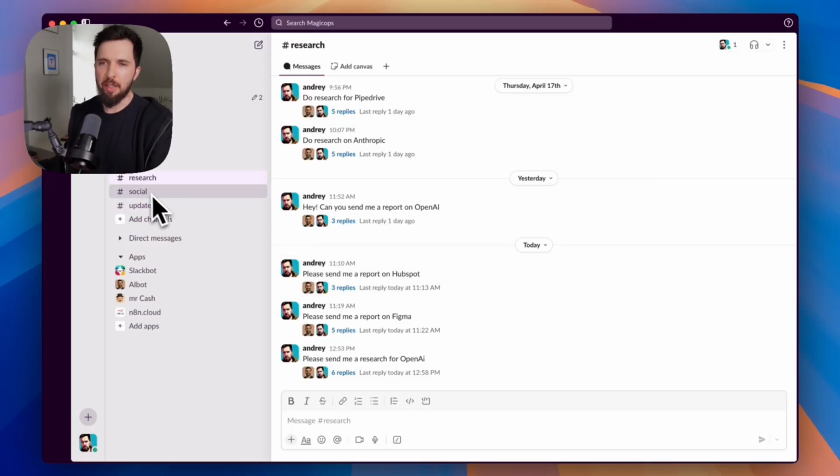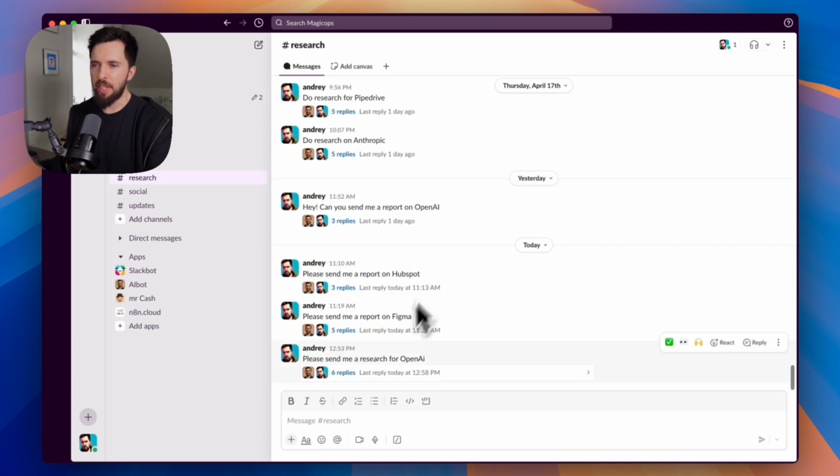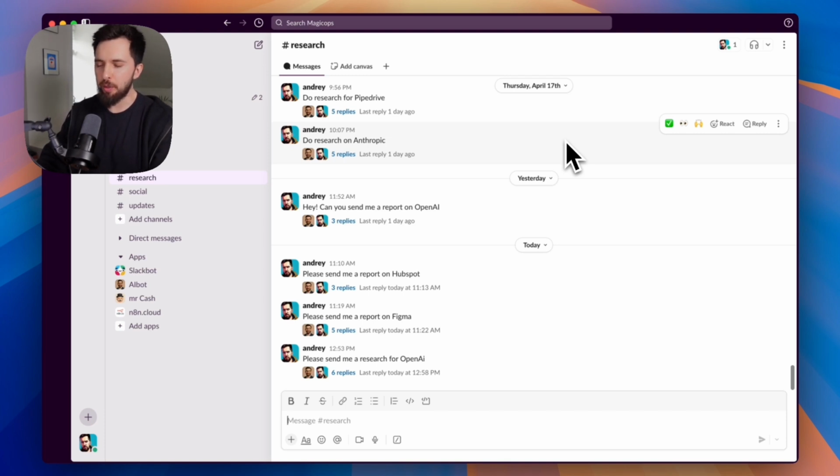So we'll start in Slack. I created a channel called Research, and my AI bot hangs out here and takes orders for any company I want to do research on. So you can see in the last couple of days I've been playing with it and asked it to write me a few reports. But let's do one together.